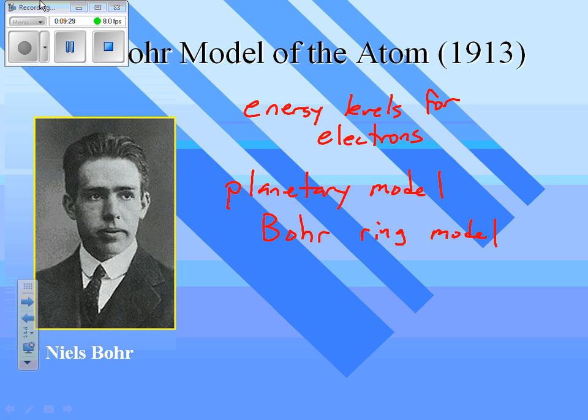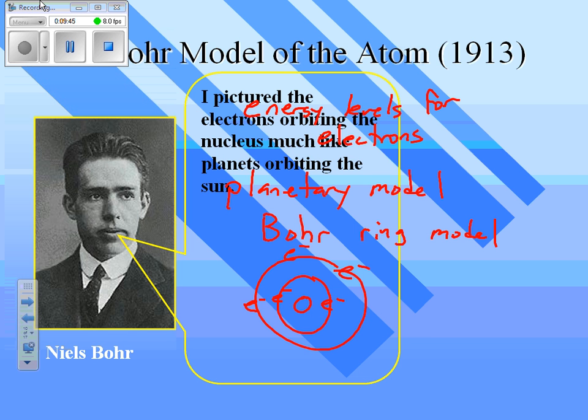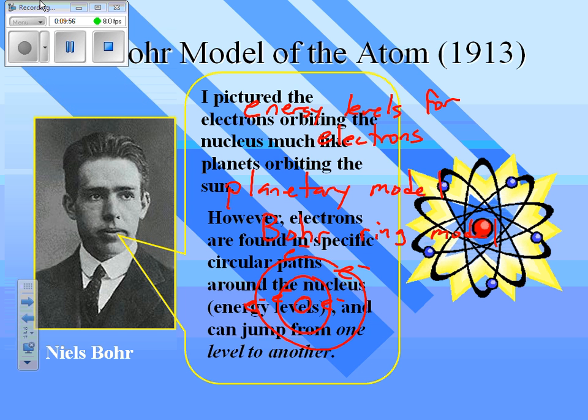And this is the model that most of you remember from biology at middle school, with a nucleus in the middle and rings around the outside with the electrons. Okay, and why does it get the name planetary model? Because it looks like planets orbiting the sun. One of the things that Bohr talks about is that they can jump from one energy level to another. But that's a discussion for Unit 3 when we talk about electron configuration.